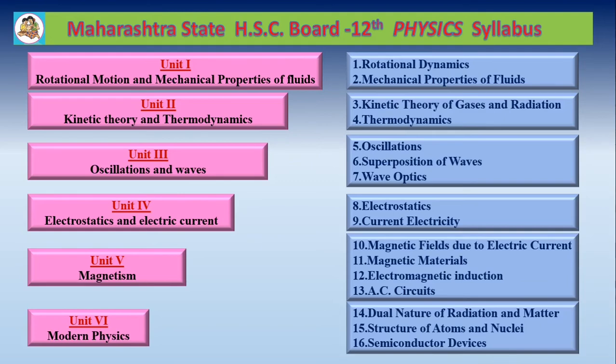The entire syllabus of physics consists of these 6 units and 16 chapters. With the help of these 16 chapters, you can secure 100% marks in physics.